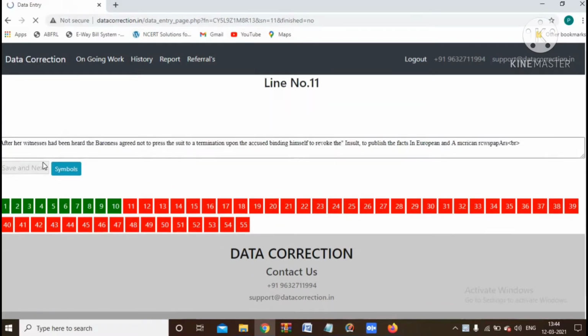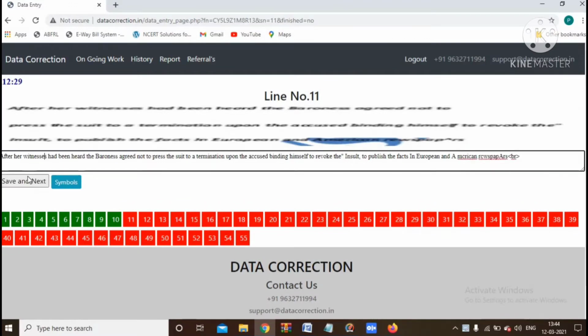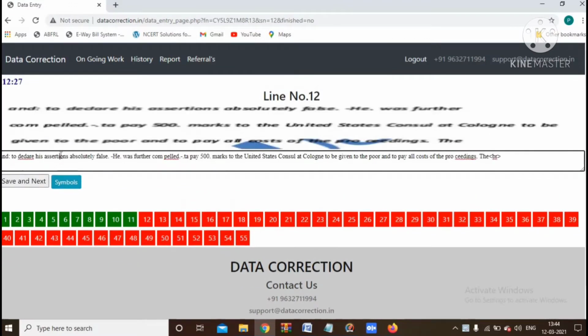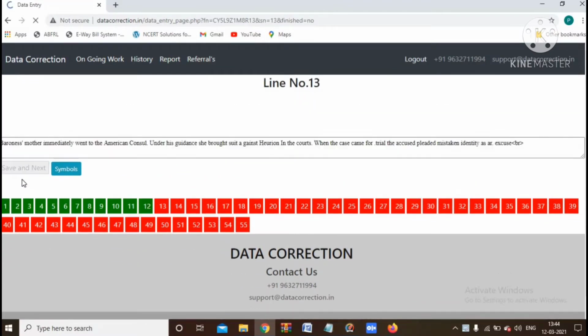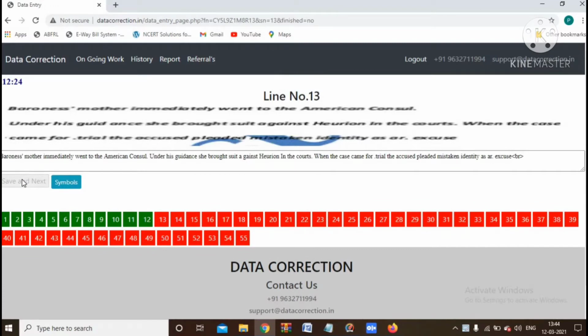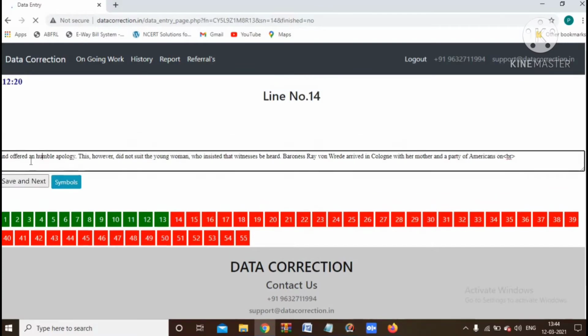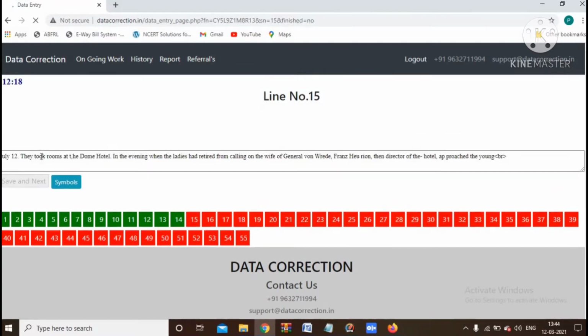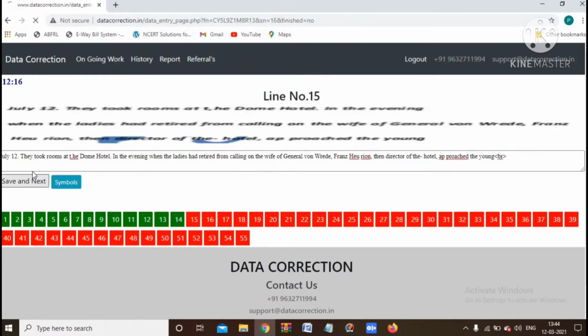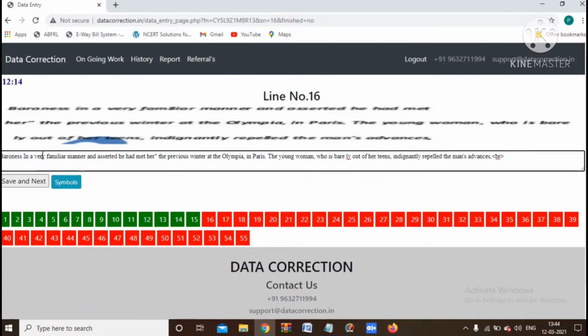You have to fill it properly. If you have any doubt or clarification, you can contact us.